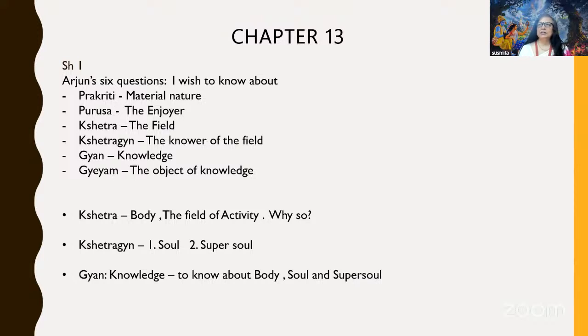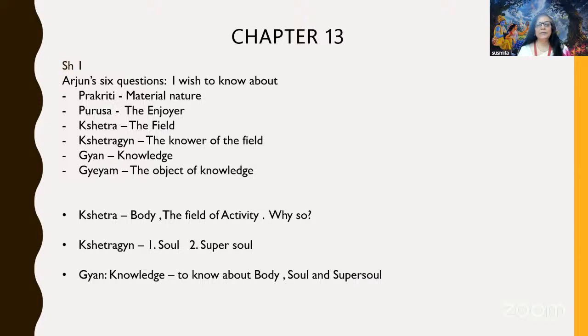What is Kshetra? The field. What is Kshetragya? The knower of the field. Who is the knower of the field? What is Gyan? What is knowledge? And what is Gyeyam? What is the object of knowledge? So these are the 6 questions that Arjuna asked Krishna.